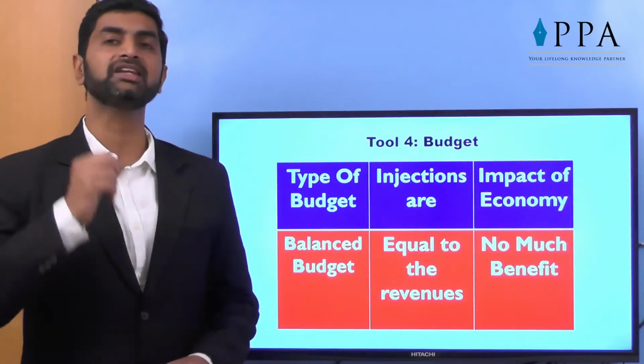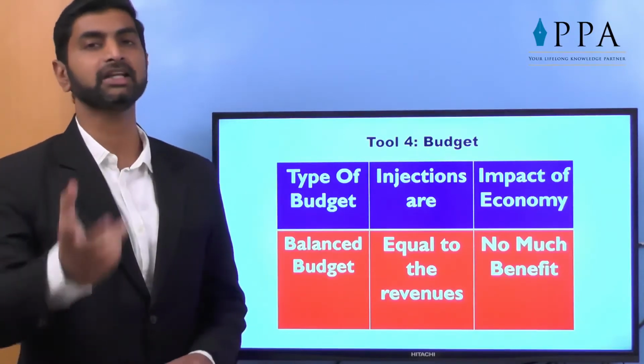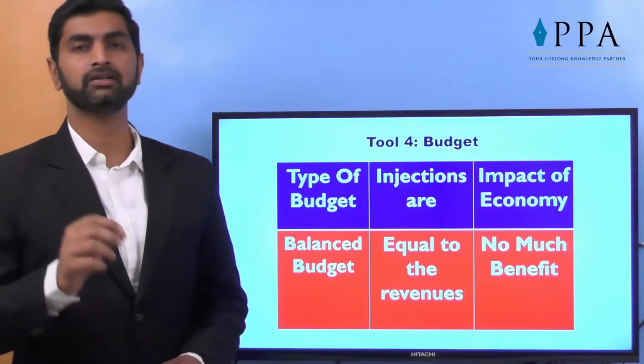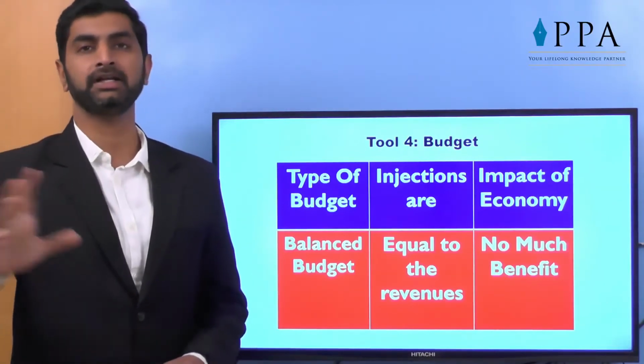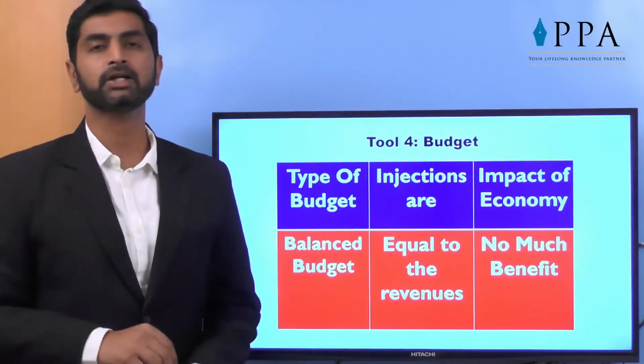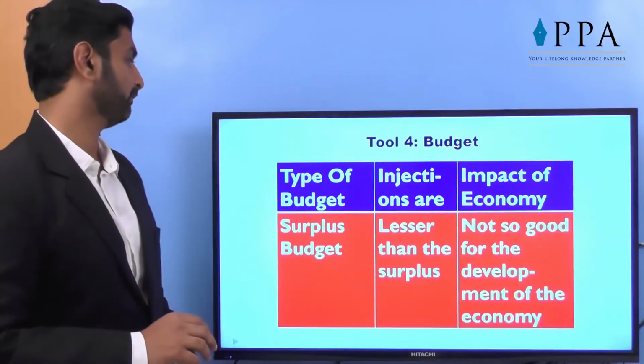Injections means the tools taken by or used by government, steps taken by government for the public benefit, are equal to the revenue. That we generally call public expenditure or government expenditure is equal to the revenue. So, there is not much impact on the economy.